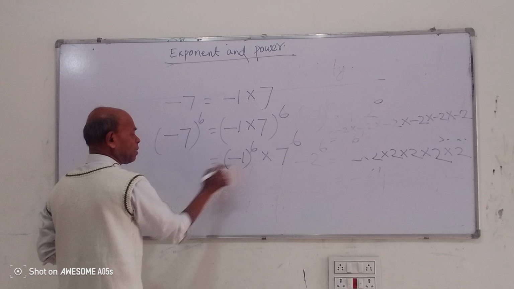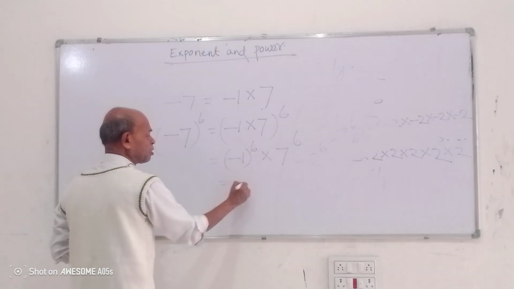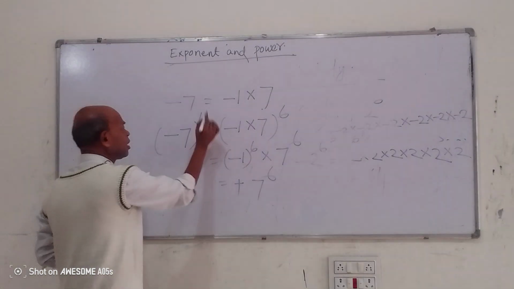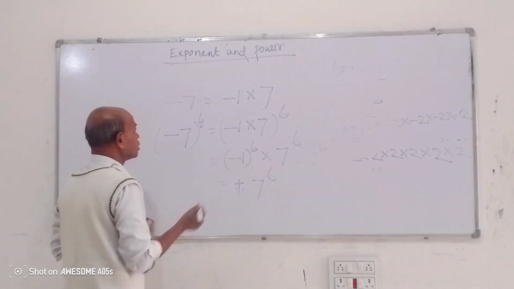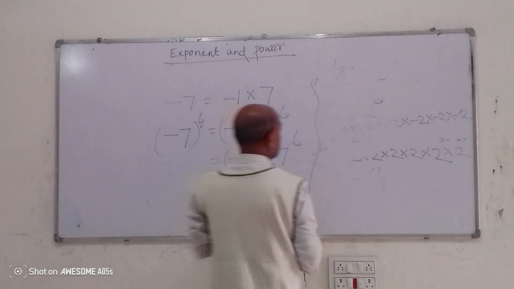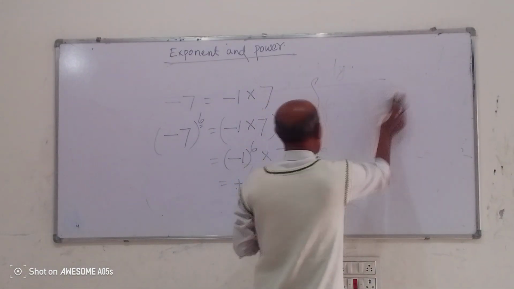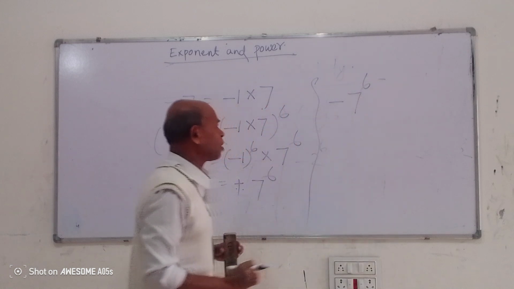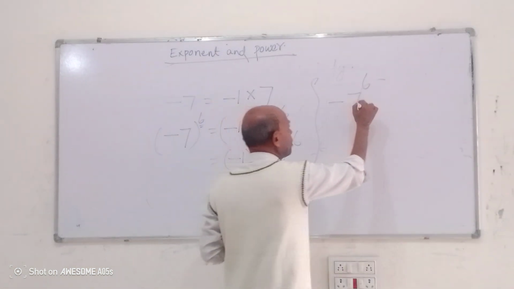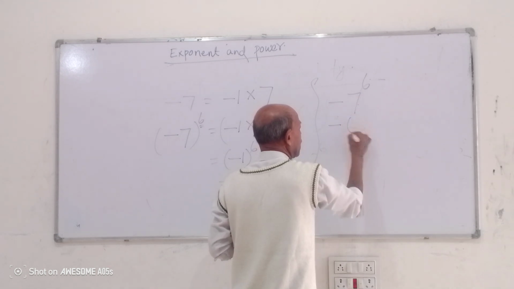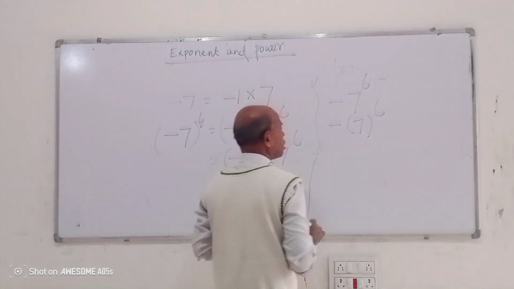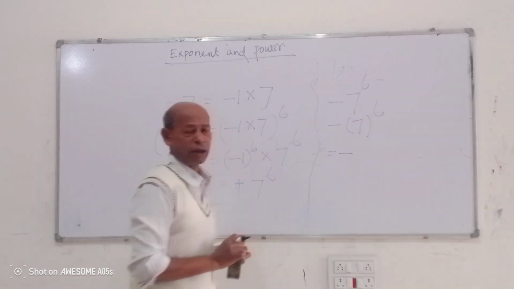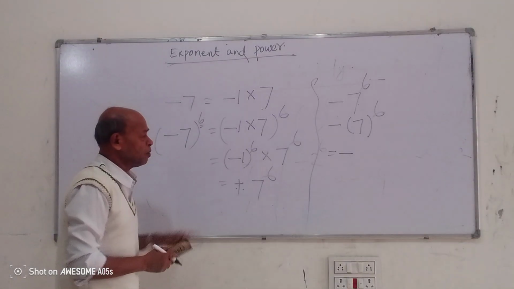Naturally, if you multiply -1 six times, the answer will come in plus. But for -7 to power 6, we are not taking the power of the minus sign; I have only taken the power of 7. So naturally the sign will come in minus. Okay, are you clear? Next we will read in the next class.